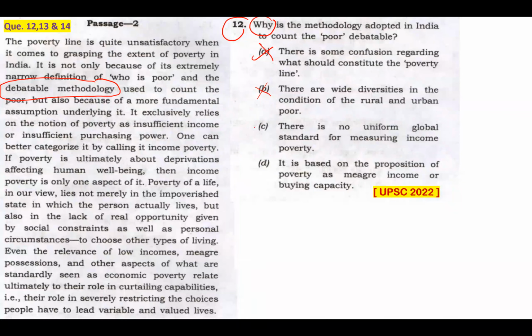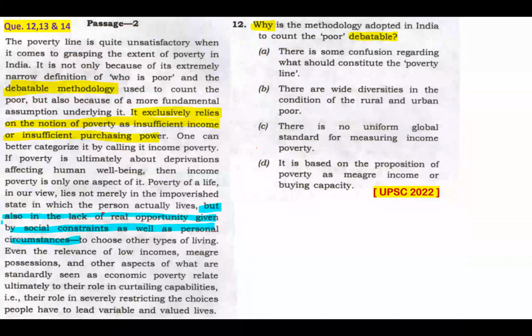Looking at option C, there is no uniform global standard for measuring income poverty. Again, that is not the reason why it is debatable. And it is certainly not because there's a lack of some uniform global standard, some parameter, some yardstick to measure income poverty. The passage clearly mentions there are things beyond all that. It is debatable because it is based on the proposition of poverty as meager income or buying capacity. Option D is my right answer.